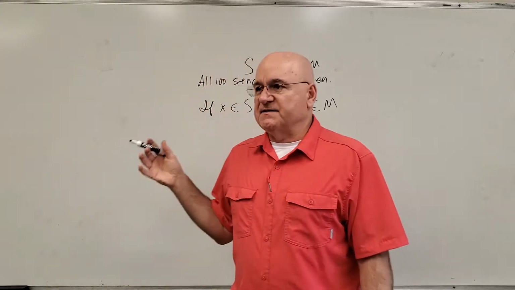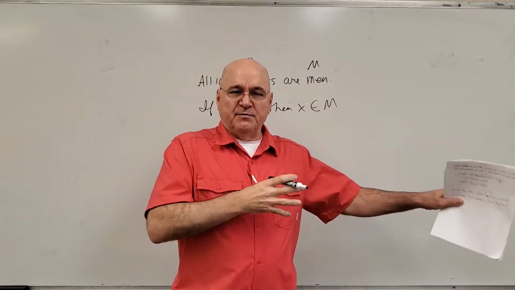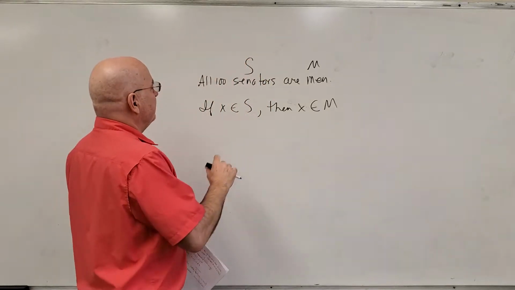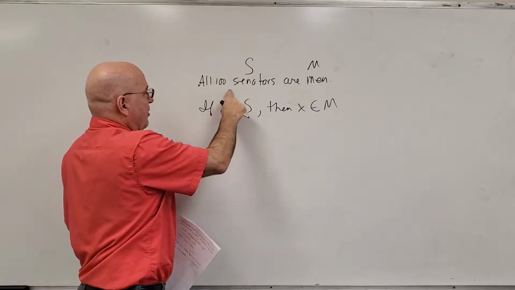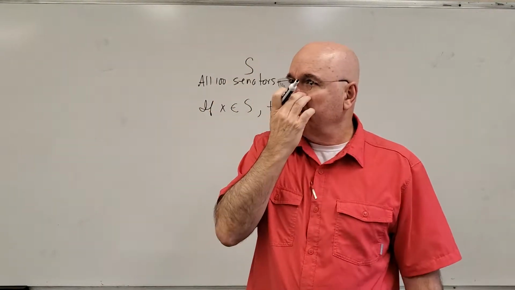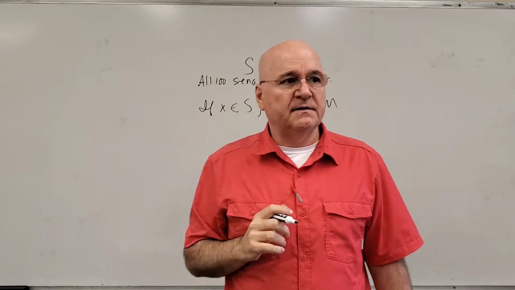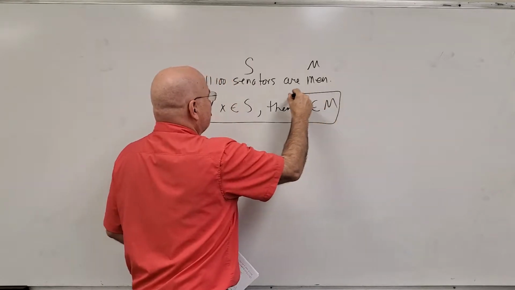One way of negating a proposition is just by saying it is not the case that, and then repeat the statement. We don't want to do it that way. But the negation is, it is not the case that all 100 senators are men. So what's perhaps a nicer way of negating that? It should be easy if we look at the implication.